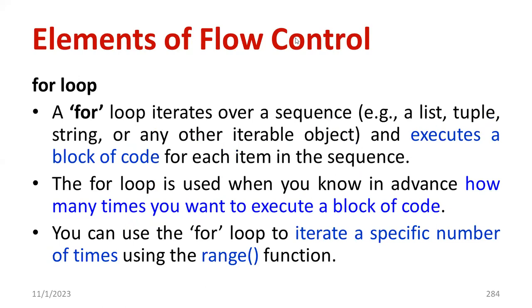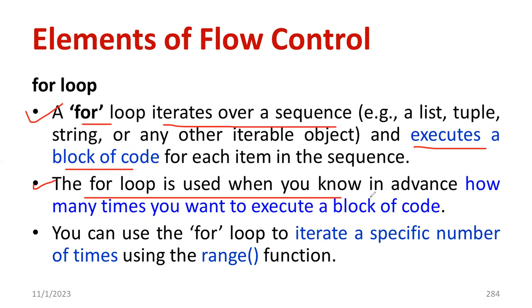First of all, we'll talk about the importance of for loop. You know that if you want to have iterative information, if you want to have a repetition of a block several number of times, we require for loop, iterating over a sequence and executing the block several number of times based on the sequence. Like if I want to print the first 100 odd numbers, you can go for a for loop.